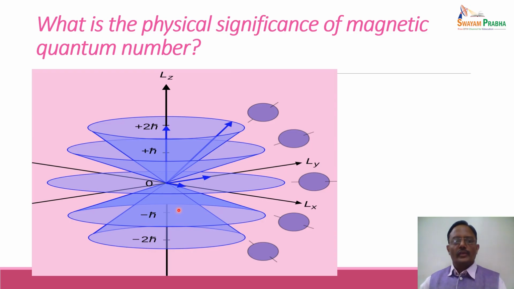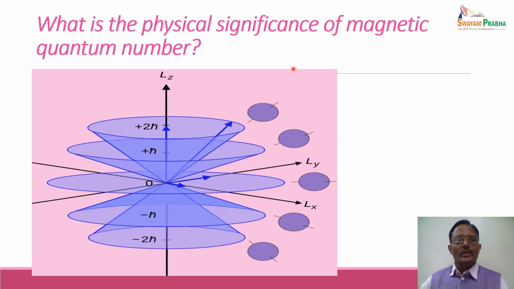Similarly, if the electron is present in an orbital having L equal to 2, then it can align in 5 different ways. In one case there is no effect, in the second case there will be plus h cross, plus twice h cross, minus h cross, minus twice h cross. So these are the possible orientations.